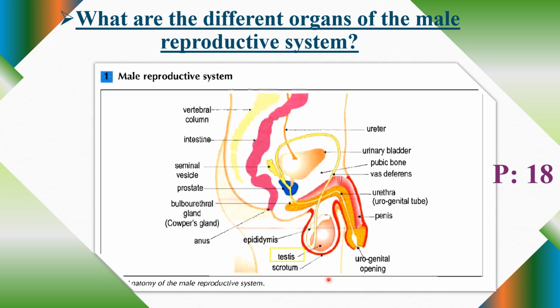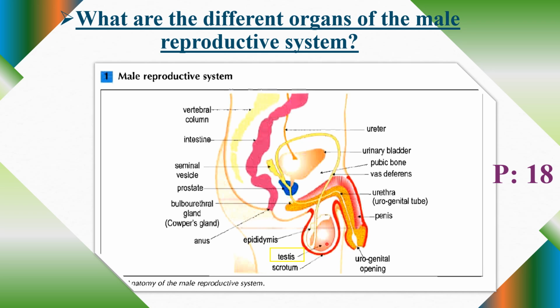Why are the testes located outside the abdominal cavity of the male? Because the process of formation of sperm cells requires a certain temperature, and the body temperature is not convenient, because it is too high. So it is located outside, because the body temperature is not convenient for the formation of sperm cells.